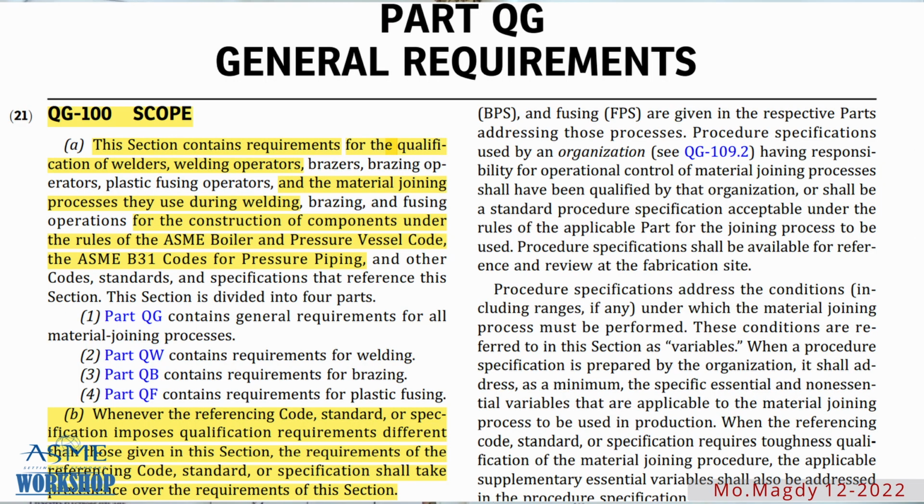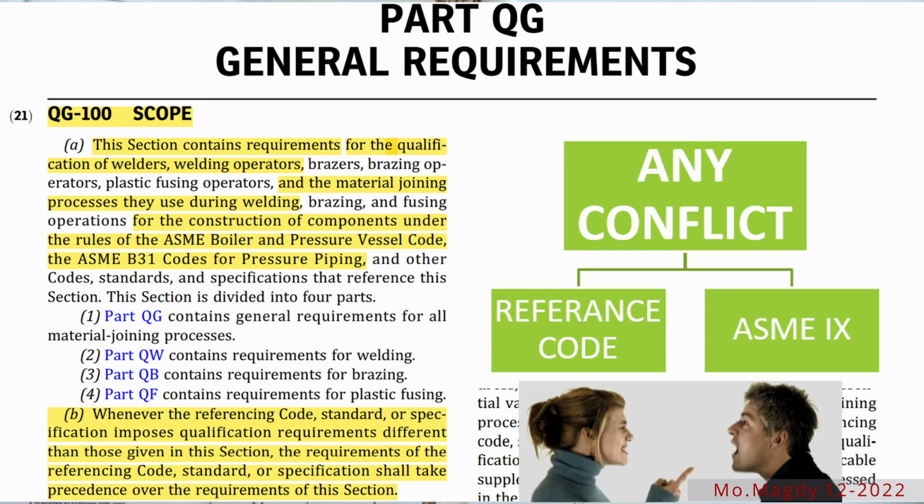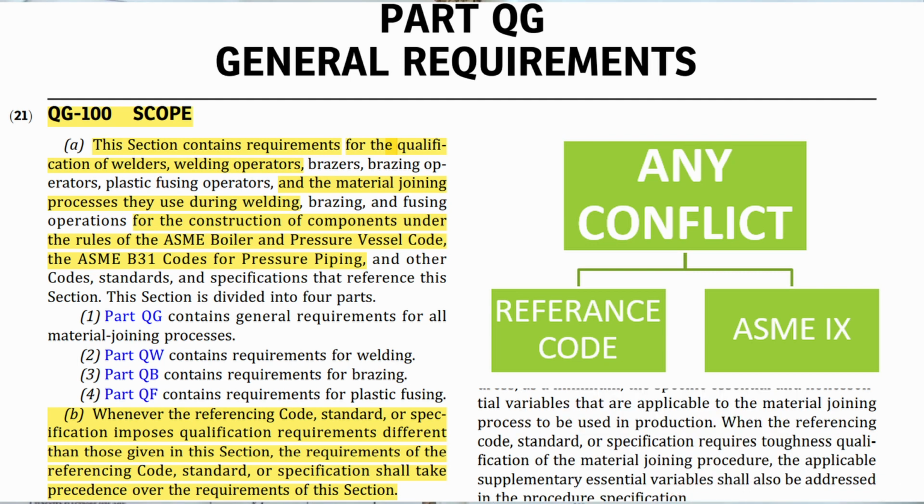Whenever the referencing code, standard, or specification imposes qualification requirements different than those given in this section, when there is a conflict between the reference code, the construction code, and ASME IX, the requirement of the reference code, standard, or specification shall take precedence over the requirement of this section. So the reference code or the construction code is superseding.